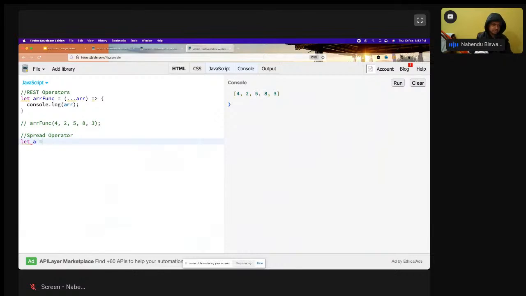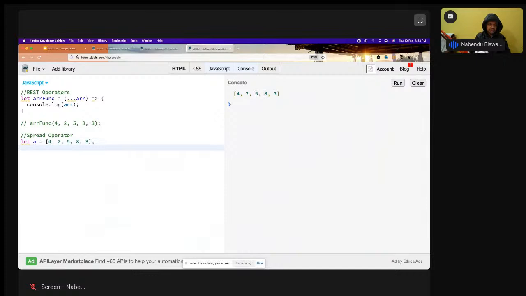Suppose I have an array, a equal to an array like this, and I want to find the min and max of it. In JavaScript there are inbuilt functions known as min and max.